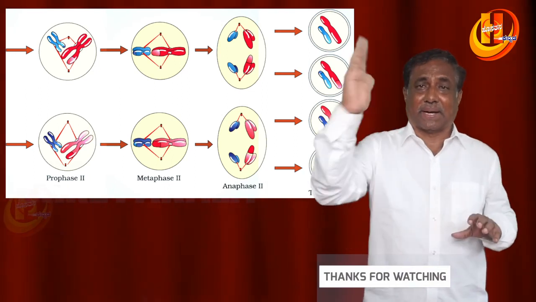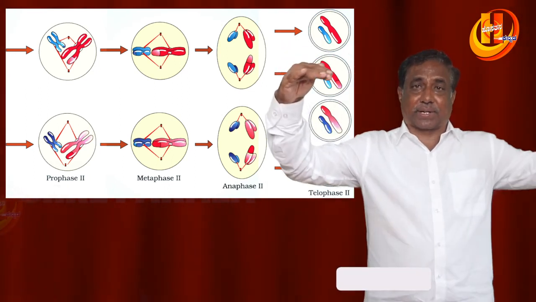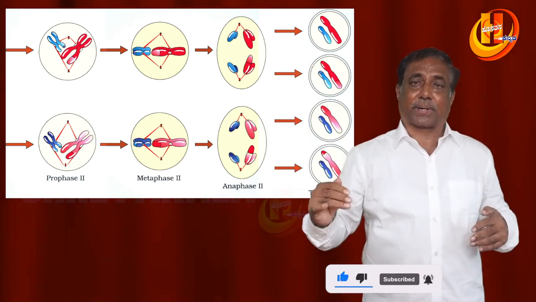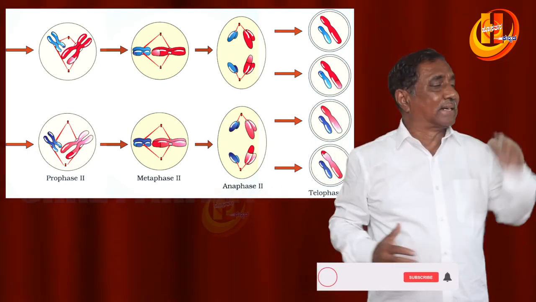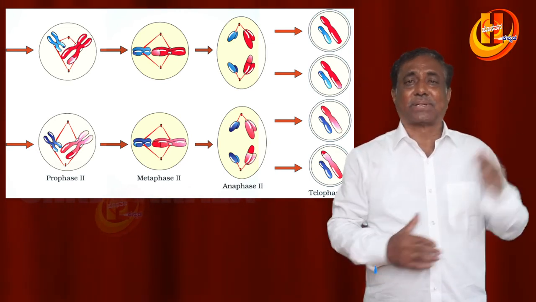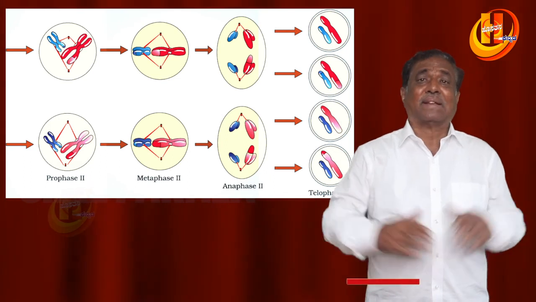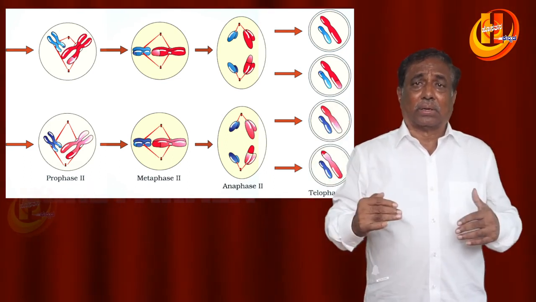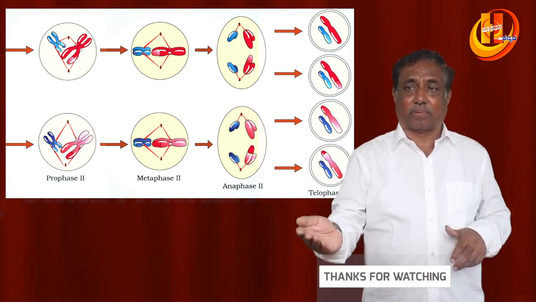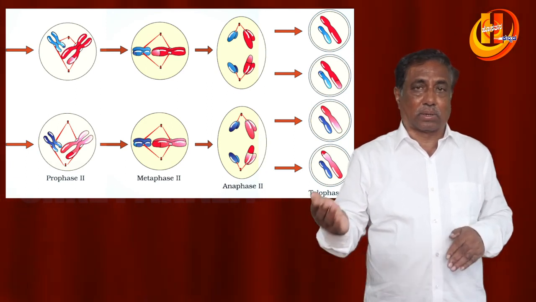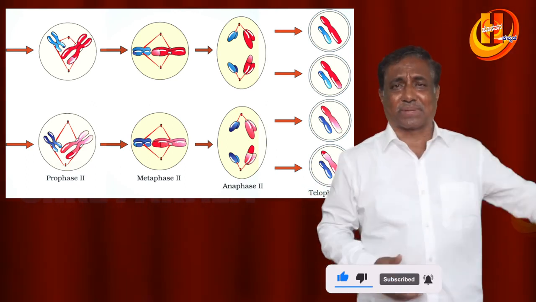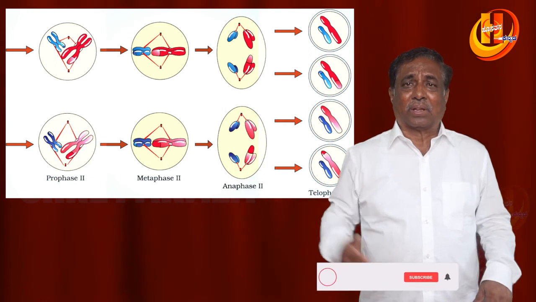The major differences between mitosis and meiosis: mitosis is equational division, meiosis is reduction division. Mitosis takes place in both reproductive cells as well as somatic cells, while meiosis takes place in the germ cells only, and sometimes in lower plants. Mitosis is required for growth and reproduction. In mitosis, the prophase has no such subdivisions, while meiosis has two divisions: the first meiotic division and the second meiotic division.